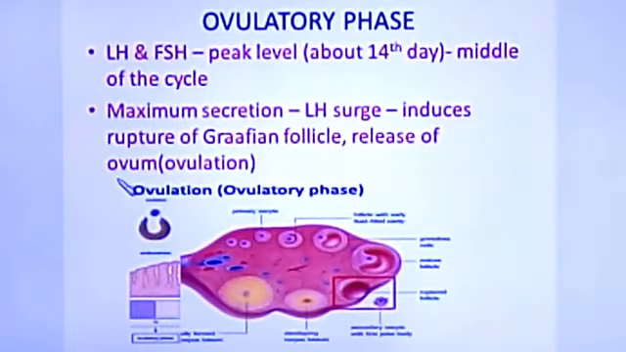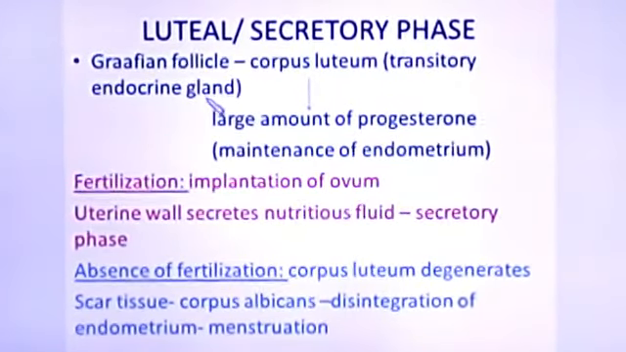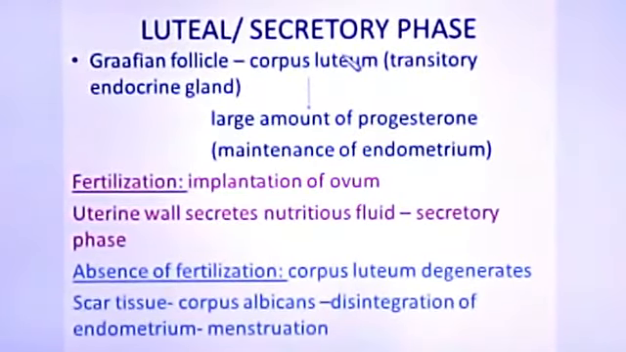Next one is called the luteal phase or secretory phase. We have read that the Graafian follicle is formed, then the Graafian follicle releases the ovum. So this is over now. The ovum is released. Now what happens is that after the release of the ovum, the remaining part of the Graafian follicle gets converted into an endocrine gland. That is why it is called a transitory endocrine gland. And now it is called the corpus luteum. The Graafian follicle which remains after the release of the ovum is called the corpus luteum.